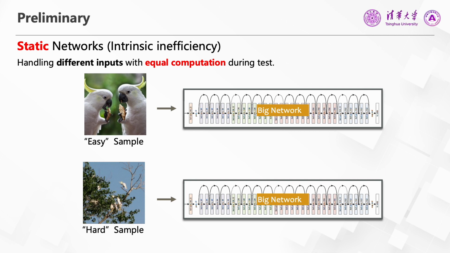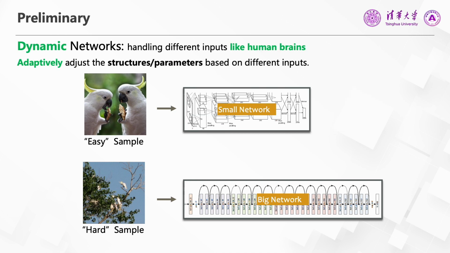Such inefficiency comes from the static inference paradigm. In other words, static models process different inputs with equal computation. This behavior overlooks the complexity variance of different samples, leading to considerable redundant computation on those easy samples. To address this, an effective solution is dynamic inference, which means that the computation can be adaptively adjusted conditioned on each input sample. For example, a dynamic model may allocate less computation on those easy samples at test time.